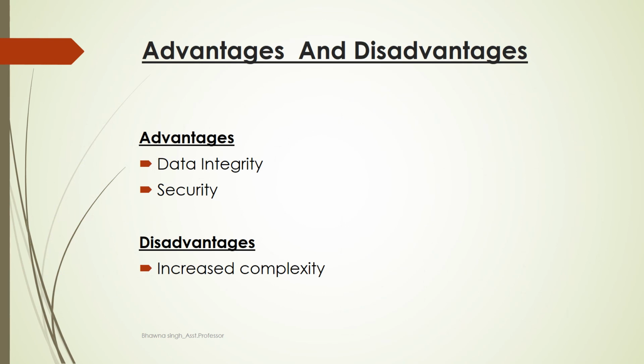The advantages of three-tier architecture are data integrity and security. Data integrity is maintained because there is a middle layer between the client and server. So any kind of data corruption or any kind of data duplication can be avoided, or you can say it can be removed. And the second one is, there is more security in three-tier architecture, because the client and server are not directly interacting with each other. So there are fewer chances of unauthorized access or access to any illegal data.